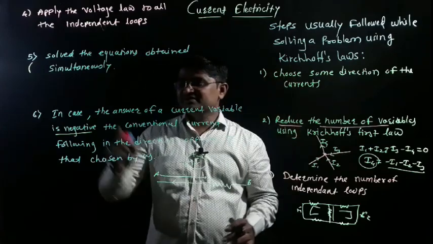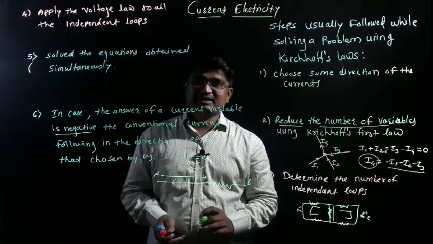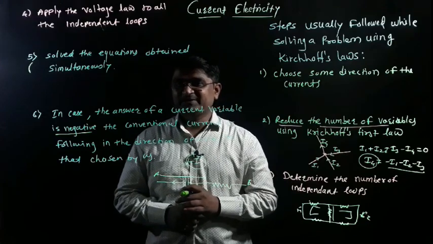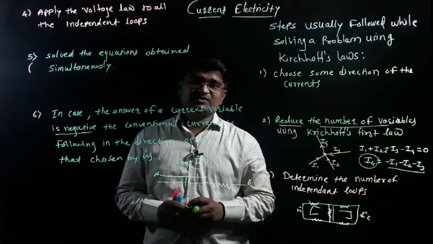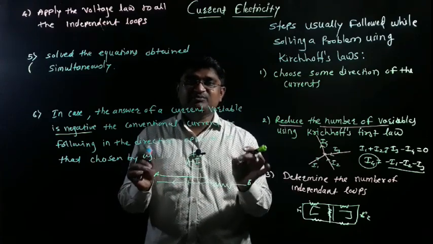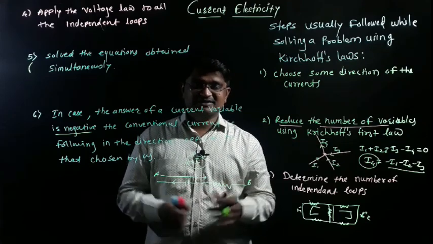So follow these 6 different steps and then easily solve the different types of numericals. I hope you understand these steps to solve the problems. Okay, the first law and the second Kirchhoff's law are very easy and simple, and these are the starting and very important points of this chapter. I hope you understand this. Okay, so we can wrap this up.